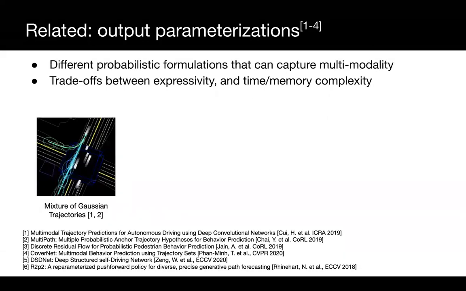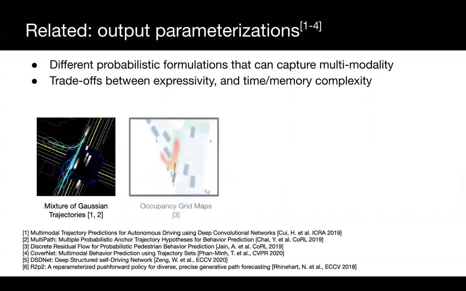Many probabilistic formulations have been proposed to capture multimodal uncertainty, with different pros and cons in terms of expressivity as well as computation and memory complexity. Some examples are mixture of Gaussian trajectories, where a small number of modes are considered and each mode is composed of a sequence of Gaussian waypoints. Occupancy grid maps, where a classification is performed over a bird's eye view grid for each future horizon.